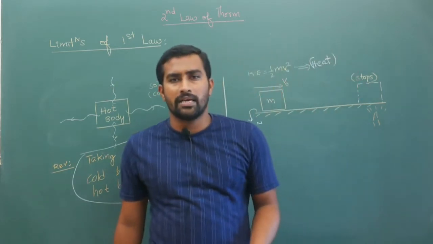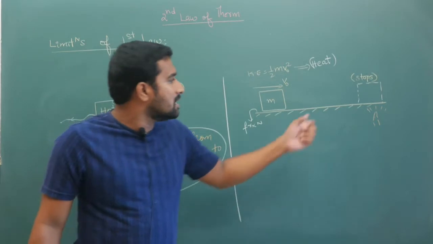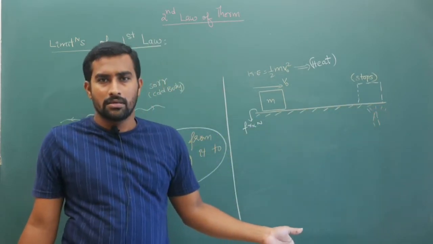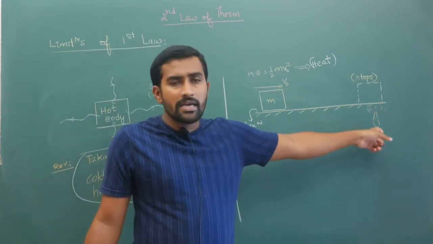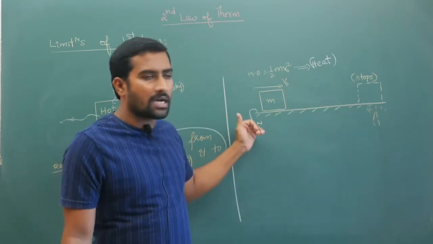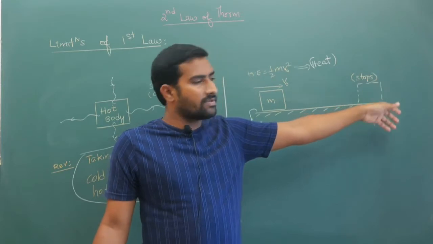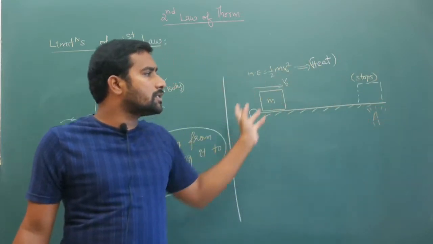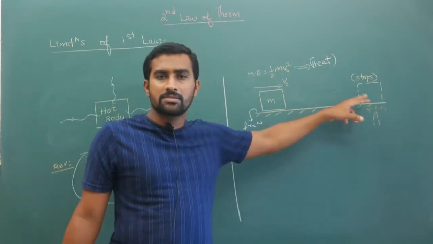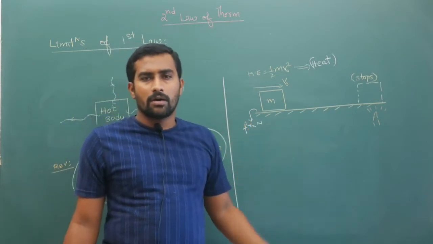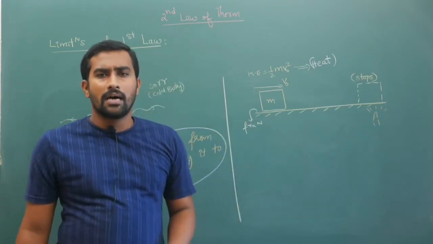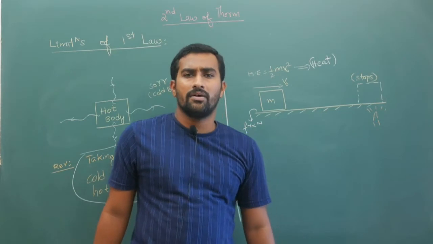Now how do you explain this? According to the first law of thermodynamics, the reverse process is also correct. If kinetic energy is getting converted into heat, we must be able to convert heat also into kinetic energy. If you start heating, this must give kinetic energy to the block, but that is not happening. Why? The answer is once again the second law of thermodynamics.